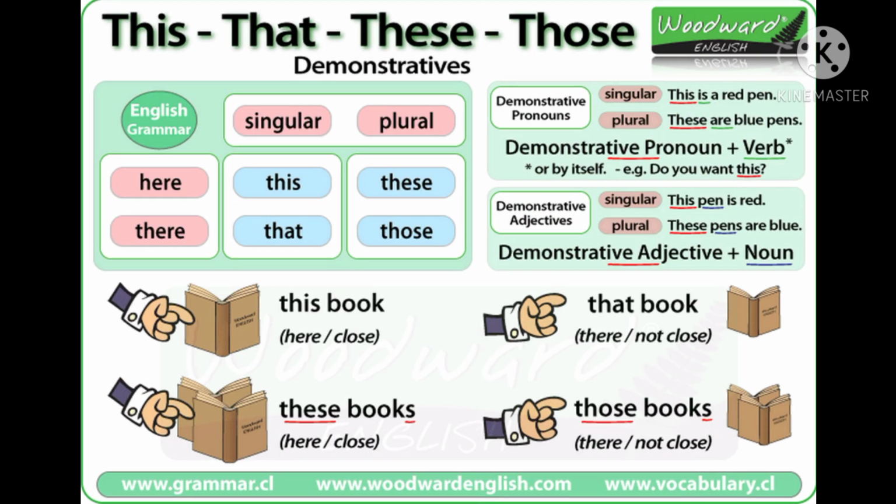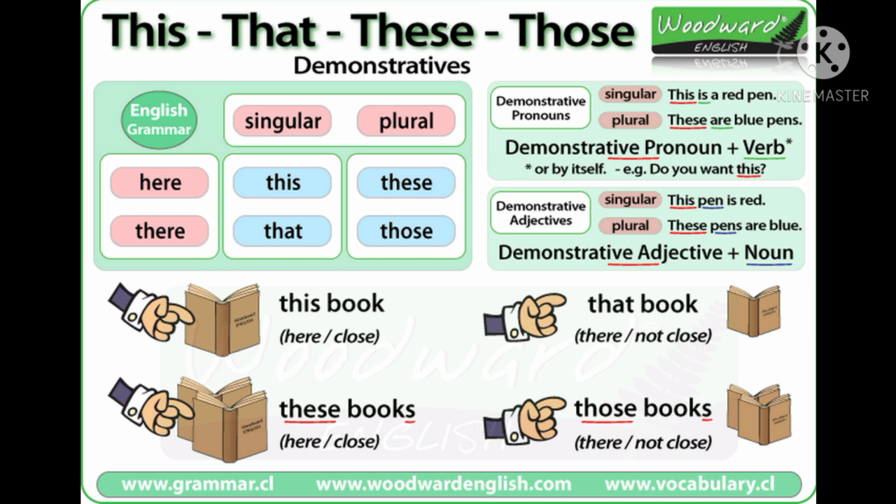Students, while learning demonstrative pronoun, we have seen that demonstrative means to point out something, to show something, right? So with this example, this is a red pen. I am showing the pen. But in this sentence, this is a red pen, this is not a demonstrative adjective, rather a demonstrative pronoun.